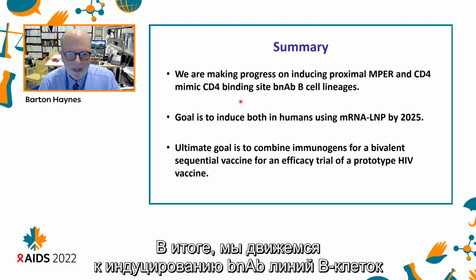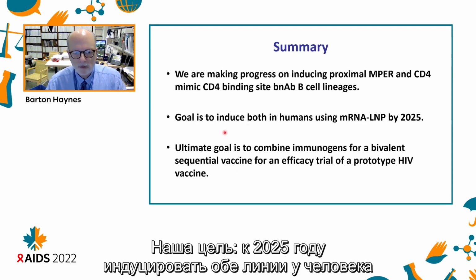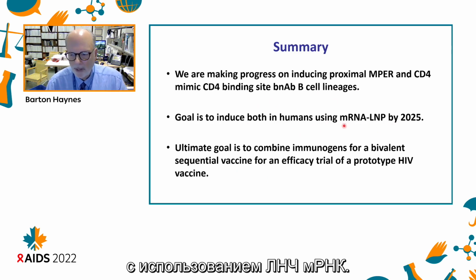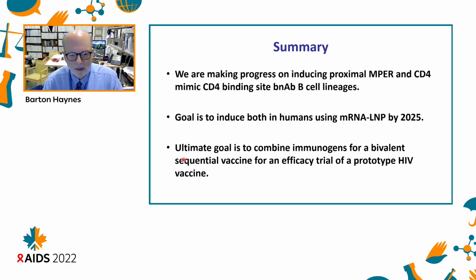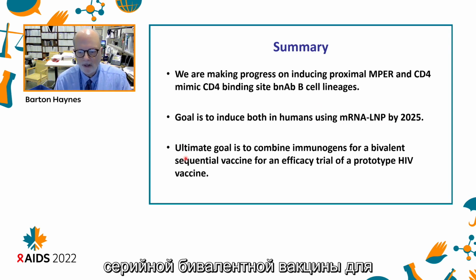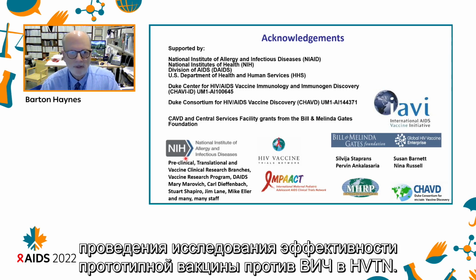So in summary, we're making progress on inducing proximal MPER and CD4 binding site bnAb B-cell lineages. The goal is to induce both lineages in humans to full broadly neutralizing antibody breadth using mRNA LNP by approximately 2025, with the ultimate goal to combine immunogens for a bivalent sequential vaccine for an efficacy trial of a prototype HIV vaccine, again in the HVTN.